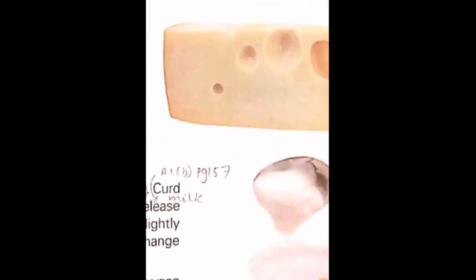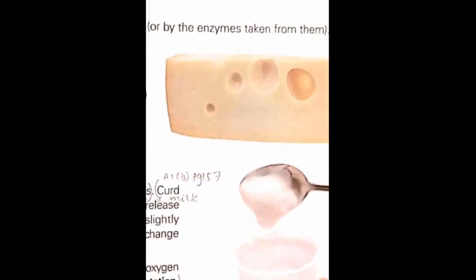The lumps are called curds. Curds can be changed into cheese by adding different microbes. The bubbles in cheese are made by bacteria as they respire. So cheese is formed because of the action of those microbes.